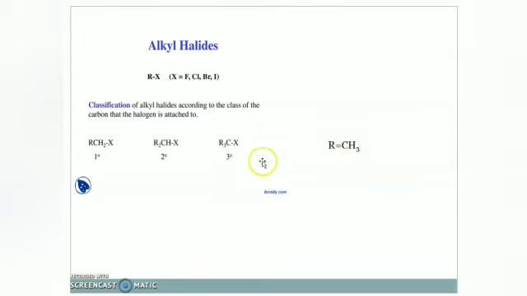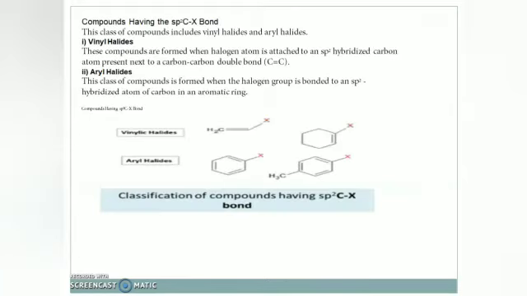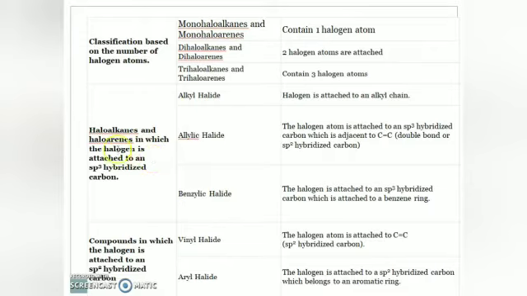This R is CH3. So what will be this formula? CH3CH2X. Here CH3CH3CHX. Here CH3CH3CH3 with X. That is primary, secondary, tertiary. I hope all of you know what is sp3 hybridization and all. Based on that, haloalkanes and haloarenes in which the halogen is attached to an sp3 hybridized carbon.